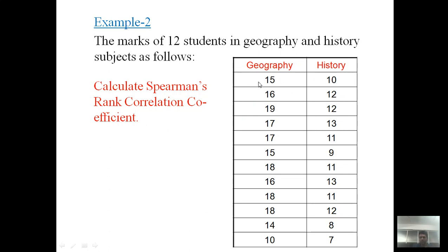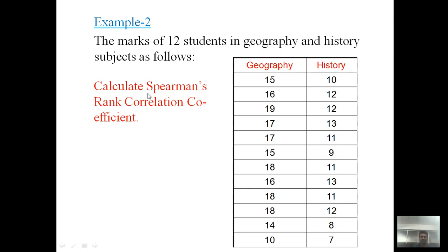Suppose the first student appears in the examinations. The first student gets a score of 15 in the geography examination and 10 in the history examination. The second student scores 16 marks in geography and 12 marks in history, and so on. The last, that is the 12th student, got 10 marks in the geography exam and 7 marks in the history exam.